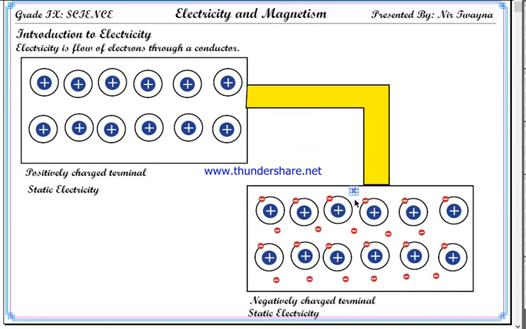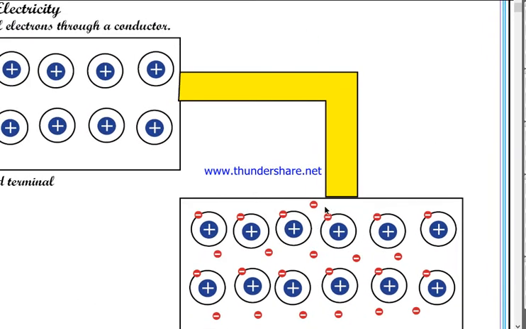Then these electrons, they don't want to stay here. Why? Because they are more in number than protons. There are more electrons than protons, so they simply cannot stay here.